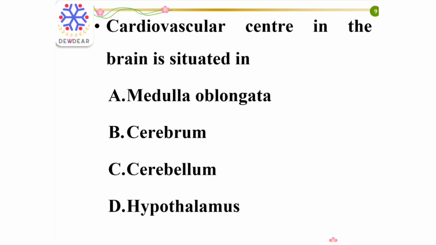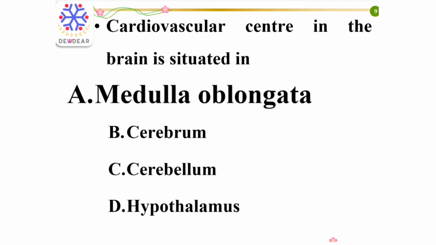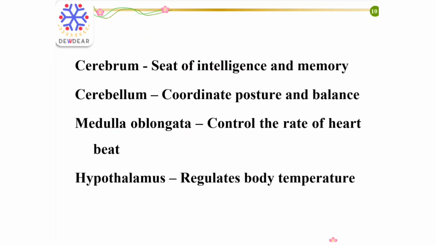Next question: the cardiovascular center in the brain is situated in. Options: medulla oblongata, cerebrum, cerebellum, hypothalamus. The right answer is medulla oblongata. Cerebrum is the largest part of the brain, and it is the seat of intelligence and memory. Cerebellum coordinates the body posture and balance. So, cerebellum coordinates the voluntary movements such as posture and balance.